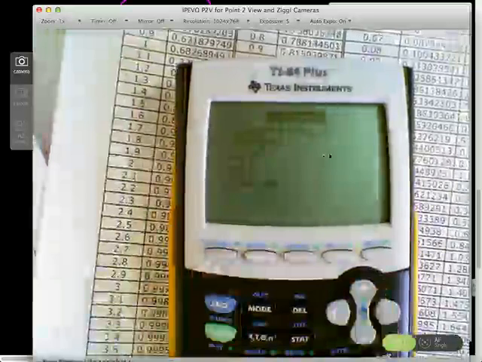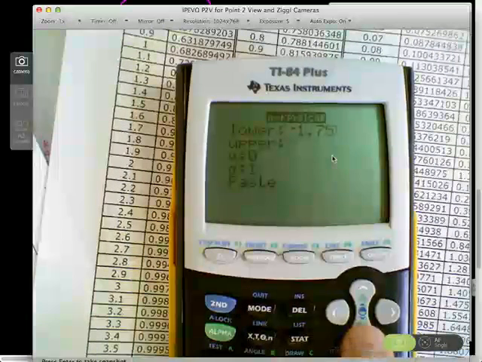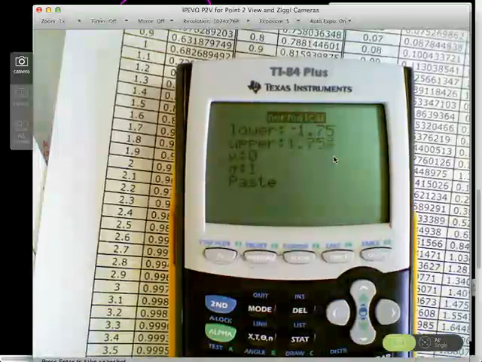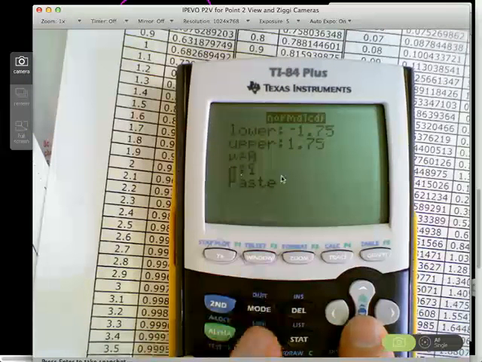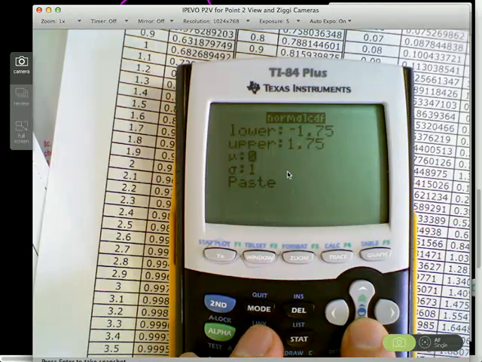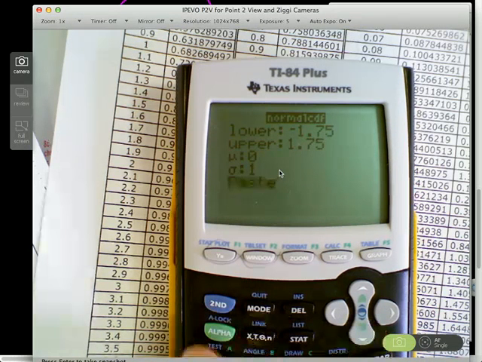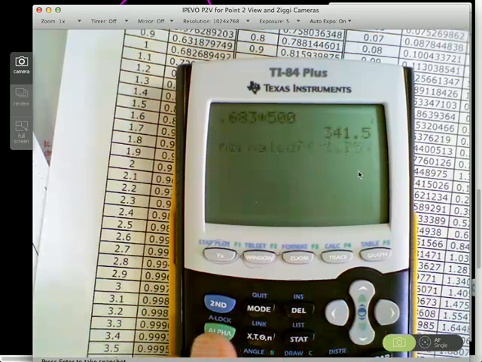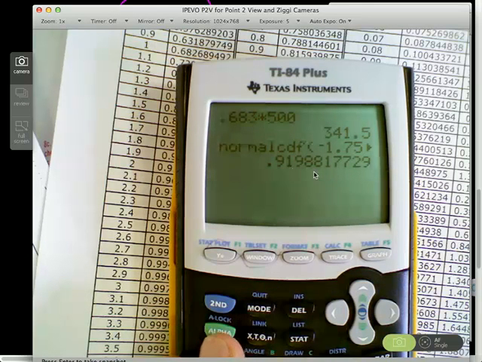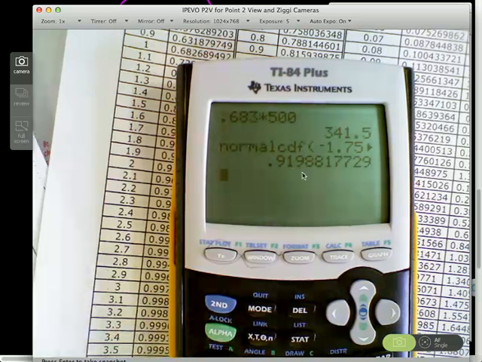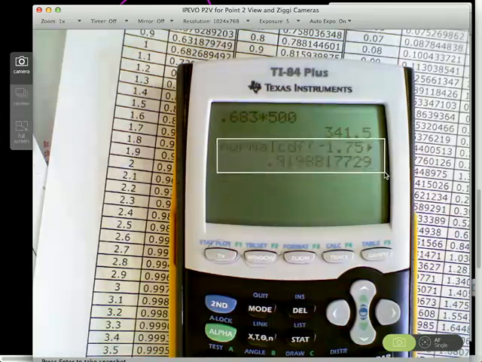So if I enter negative 1.75 as the lower limit and positive 1.75 as the upper limit, mu is 0. We'll talk about mu later. Actually, mu is just the mean in this case, but that technically doesn't matter. It's going to calculate this out for us, and I got 91.988. So that's how they got 92, that's how they did it.